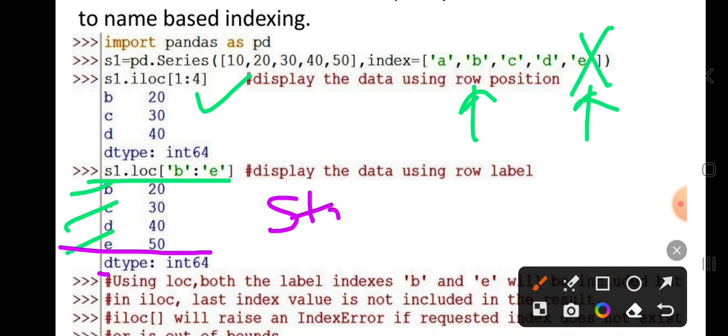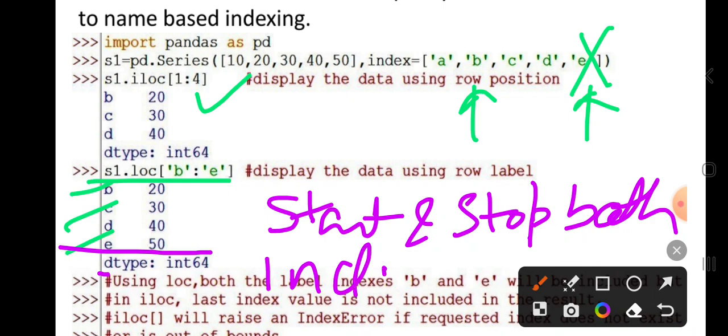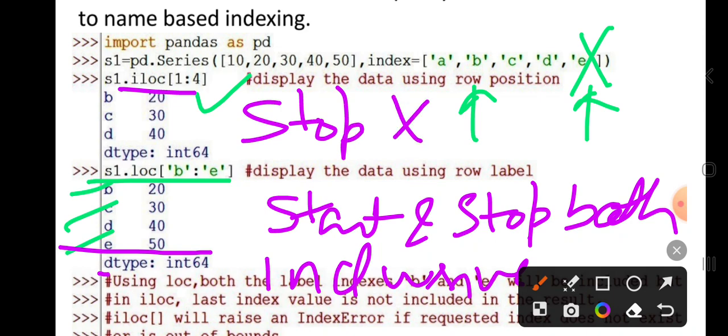Start and stop both values are inclusive in LOC, but in ILOC the stop value is not included in the result that is displayed here.